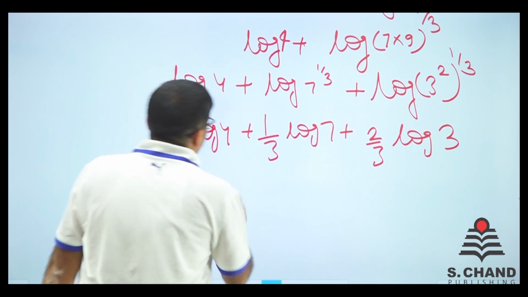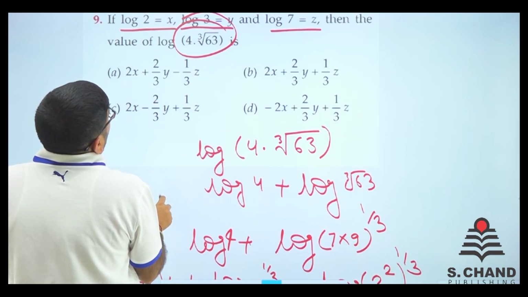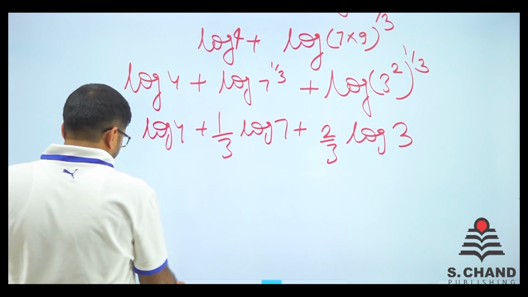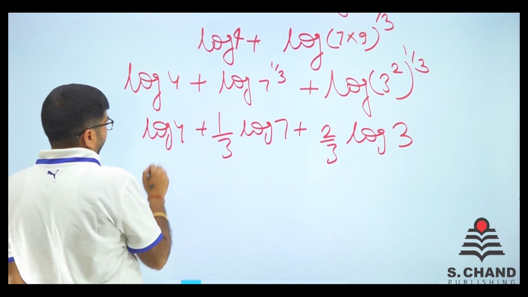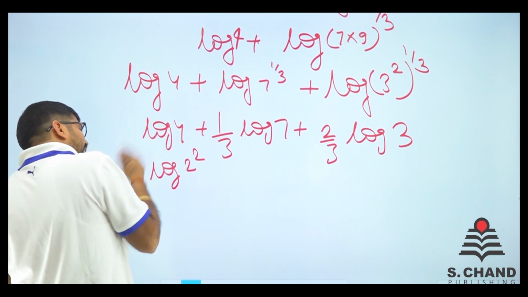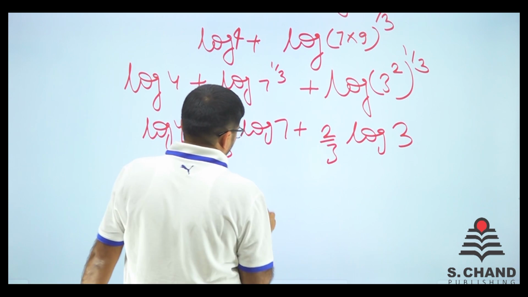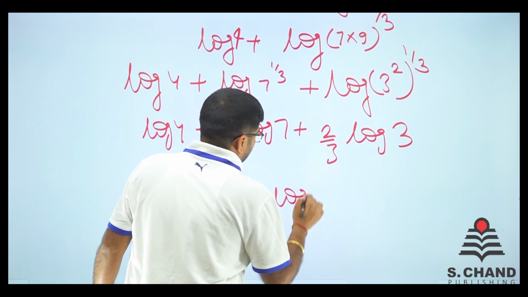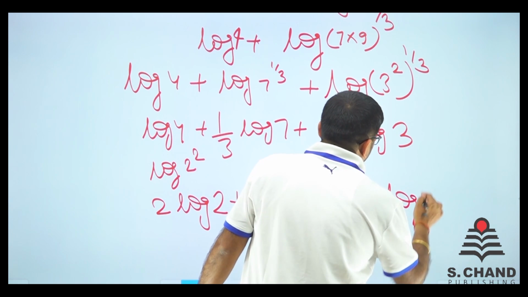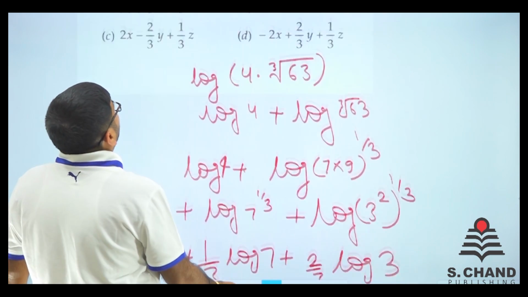Now we put the value of log 4, 7 and 3. Log 4 is not given, log 2 is given, right? So if log 2 is given, it is log 2 square. 2 square can be written as 2 log 2 plus 1 by 3 log 7 plus 2 by 3 log 3. Now let's find out what is the value of log 2.